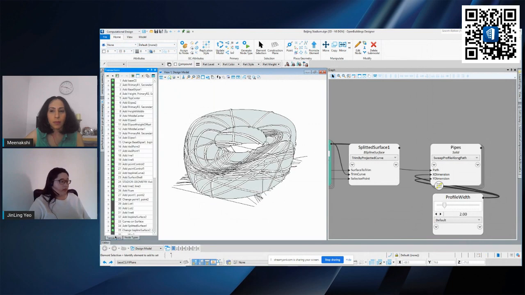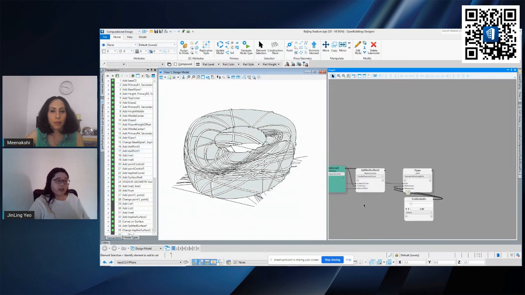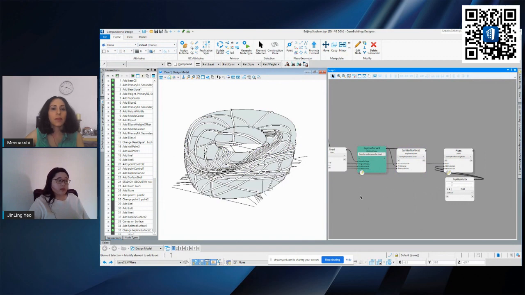Okay, so the second thing that we talk about is the script. Just now I've briefly run through this transaction here. This transaction is saving all these steps that we have done in this graph. As you saw just now, while playing this transaction, automatically I have the graphic as well as this node appearing in my graph. It is similar to how we save the model in our DGN. It's just that this transaction is saving all these steps that I've done in this graph here. So all this here is actually creating a script out of it.